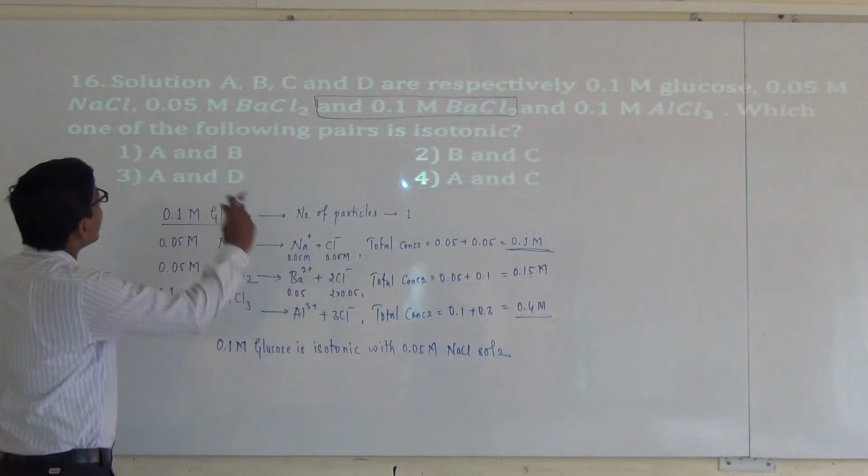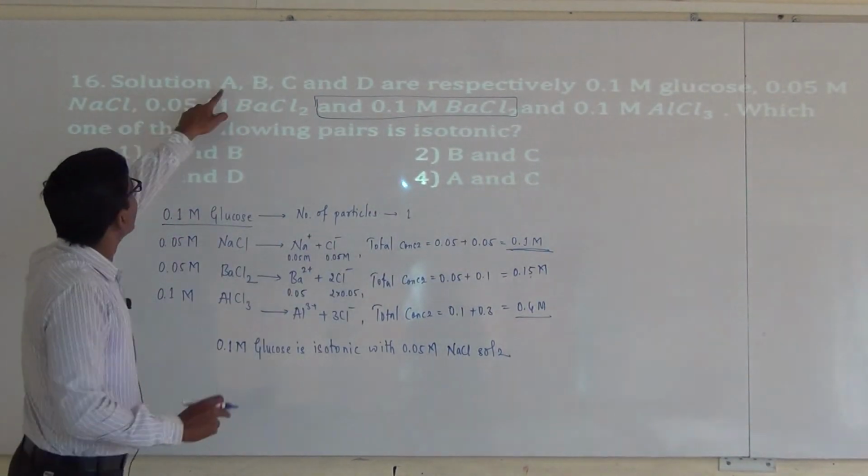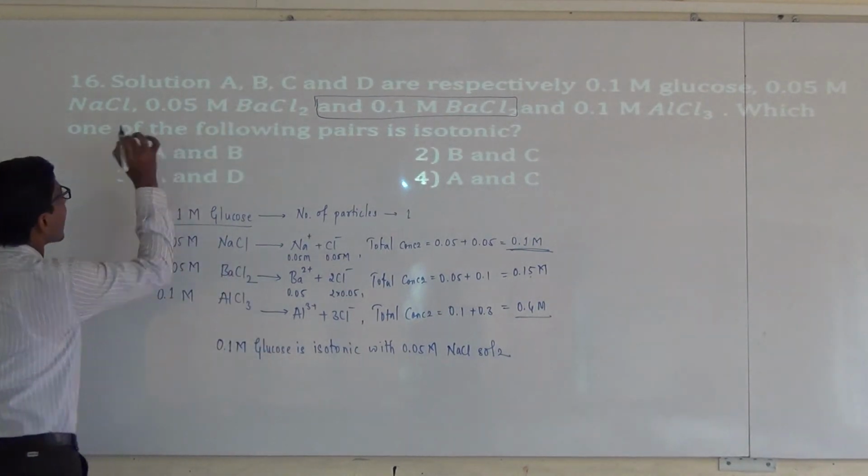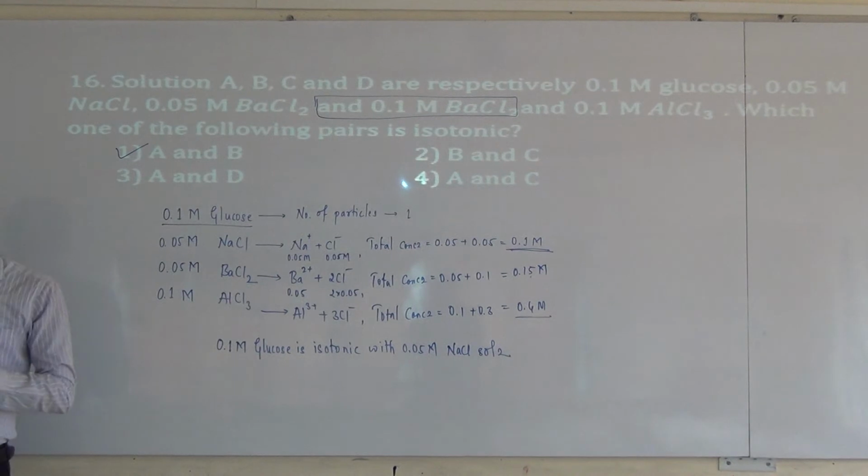A is glucose and B is NaCl. A and B are isotonic with each other. The correct answer is the first one.